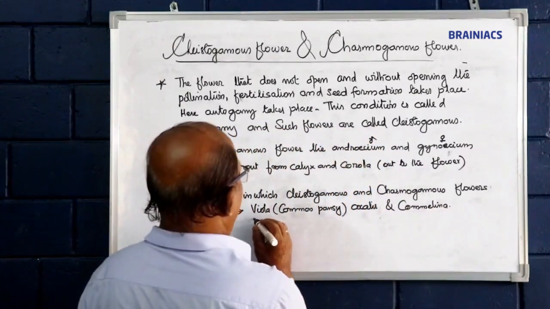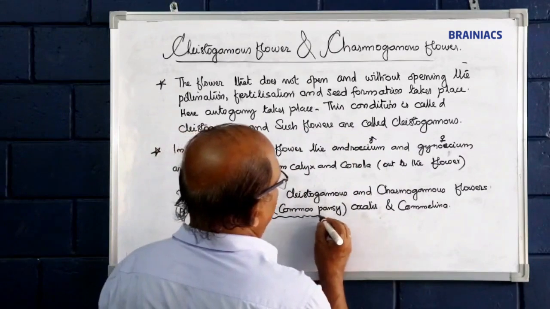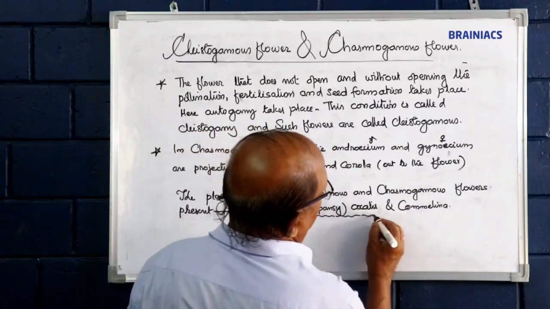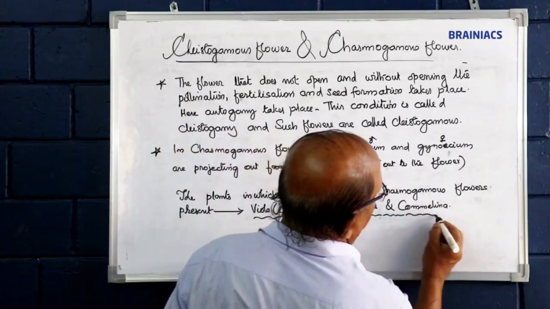Viola, Oxalis and Commelina. Many times these examples are asked in your examination.